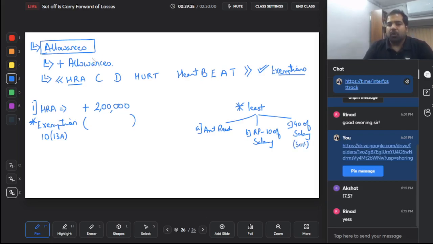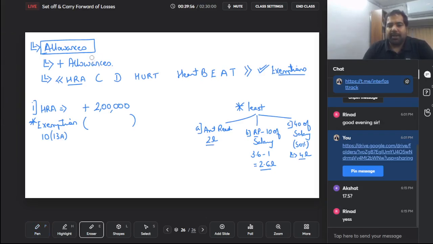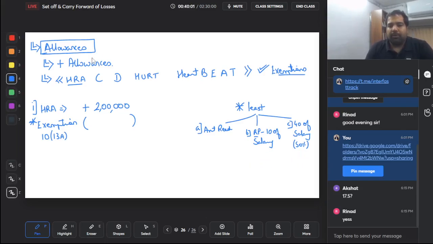Let's say amount received is 2 lakh. Let's say you're paying a rent of 3 lakh 60 and 10% of salary is 1 lakh. So this is 2 lakh 60 and 40% of your salary is, let's say, 4 lakh. So whichever is least will be taken here. Alright, so I hope you understand that this is the least of the following, and whatever is the least of the following will be taken here. Let's assume, guys, here I'm not going to take the entire thing because it will spoil the show. So 1,40,000 is the exemption. So will you be taxed? Yes, but only on 60,000.